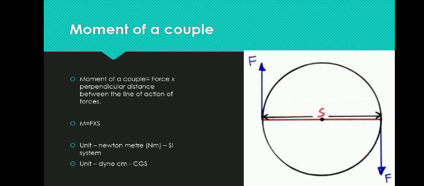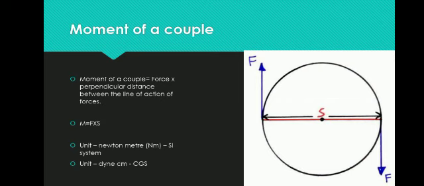Okay, moment of couple. How do you calculate the moment of couple? Force into the perpendicular distance between the lines of action of the two forces. The distance between the two forces we mention as S here. In torque we mention it as D; in a couple of forces we mention it as S. So the moment of the couple is equal to F into S. That is the formula for you. We are able to find the magnitude of the moment of couple. Its SI unit is the Newton meter, and the CGS unit is the dyne centimeter.